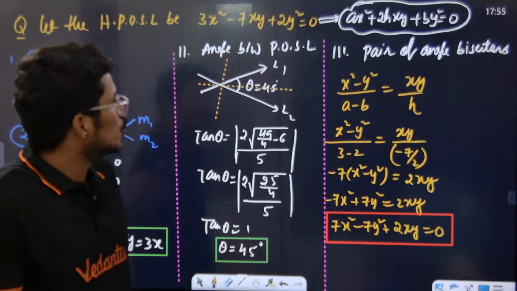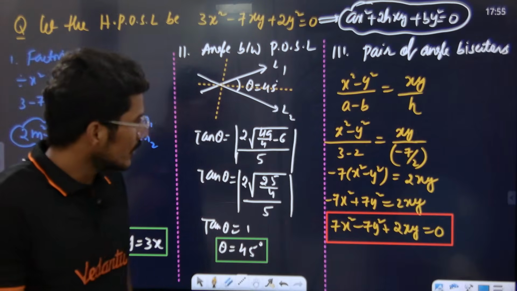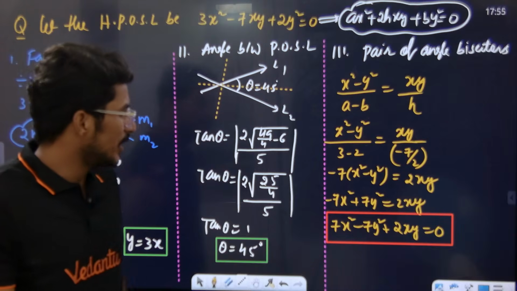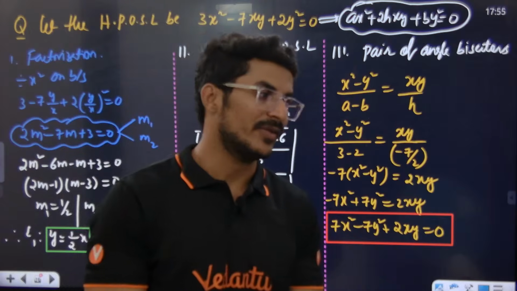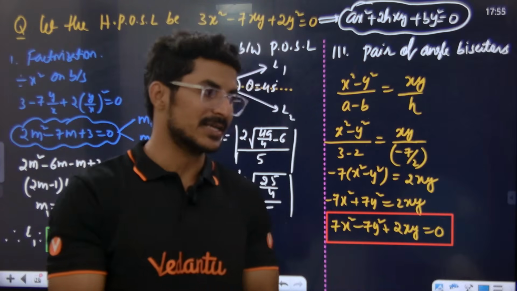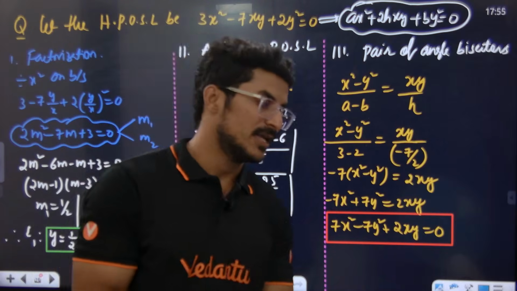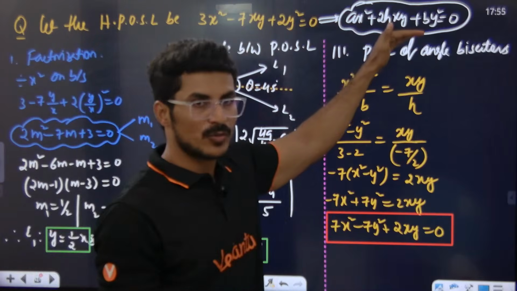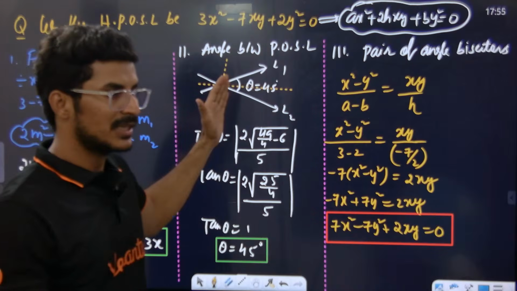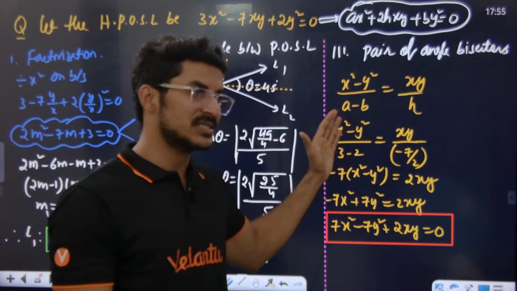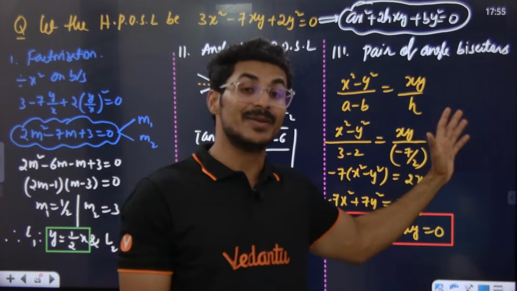Minus 7 by 2. So 2xy minus 7 into, yes, everything seems to be fine. Cool. So this is what we might get as a question in the exam. A homogeneous pair of straight lines will be given to us. They might ask you to factorize, to find the angle between the pair of straight lines, or to find the pair of angle bisectors.